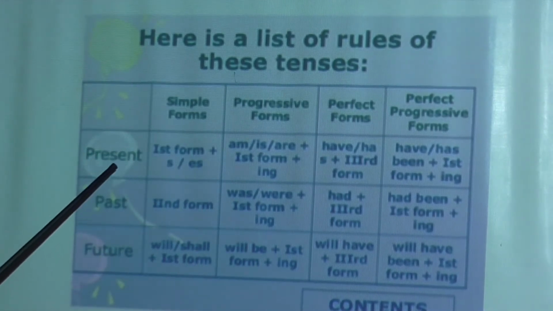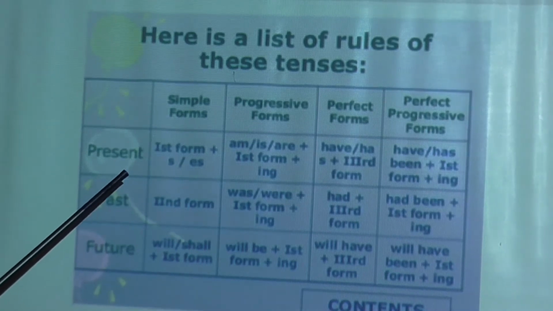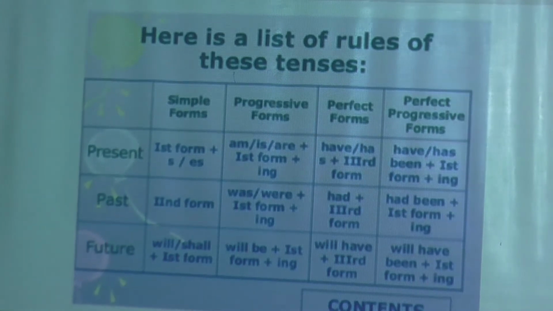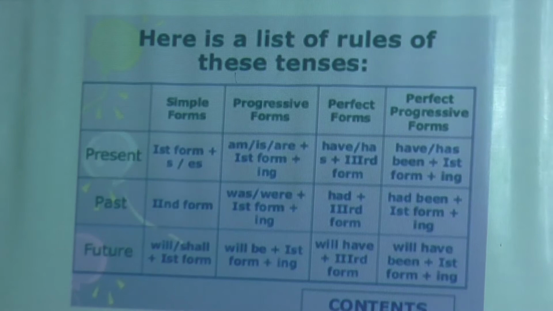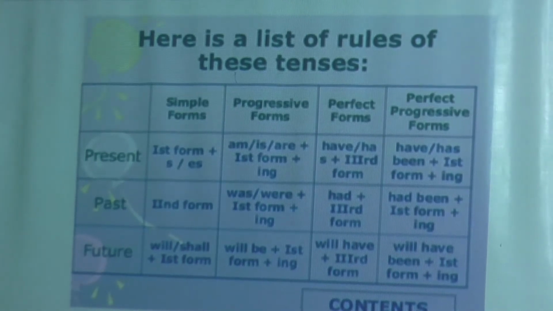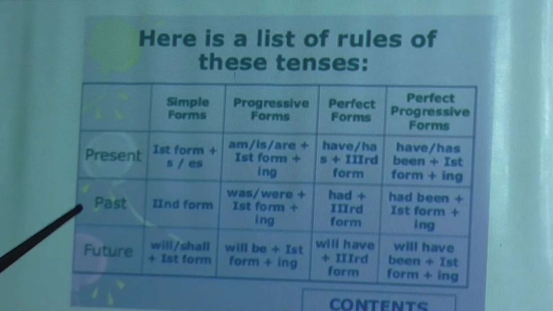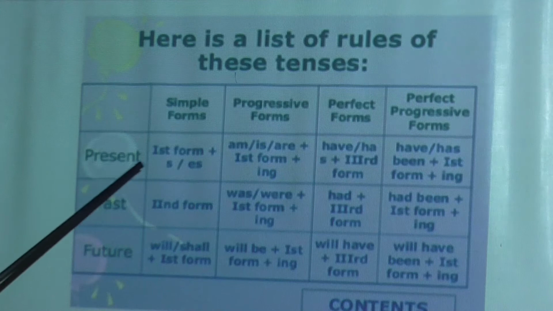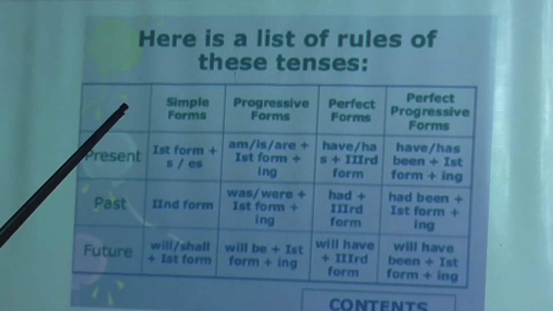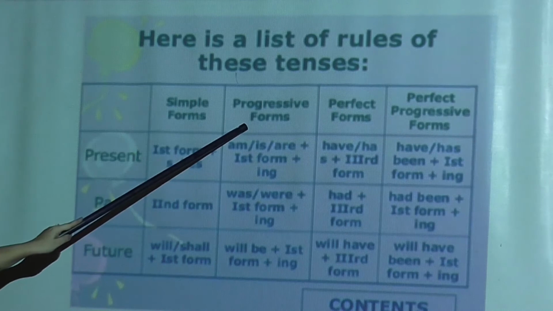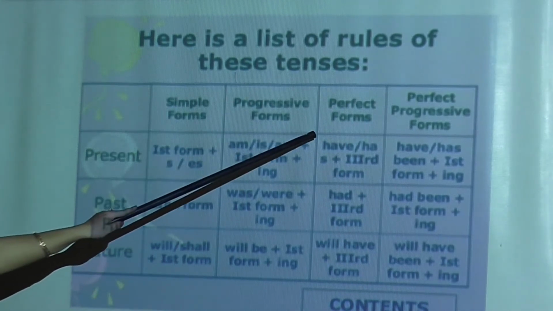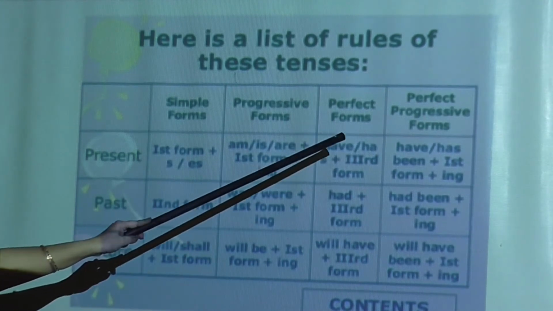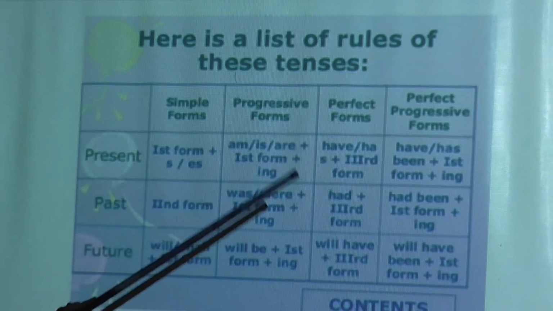Now, you have gone through tense in class 7, so you know what tense is. Tense is the form of the verb that indicates the time, about the present time, the past time, the future time. So there are three main tenses: present, past and future. These three tenses are subdivided again into simple forms, progressive, that means continuous, then perfect forms, and then perfect progressive forms, that means perfect continuous form.